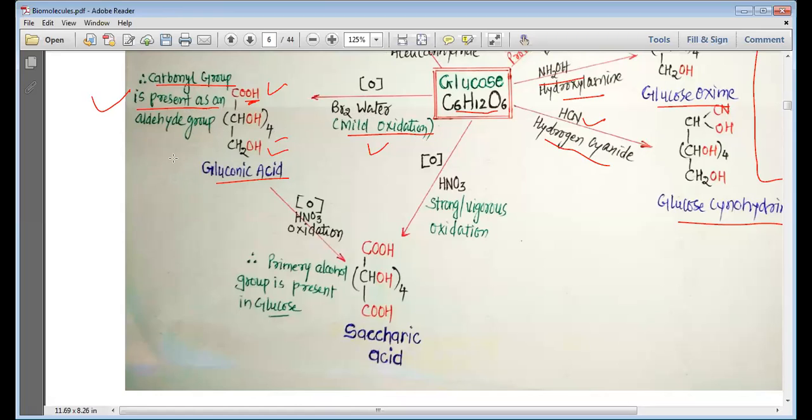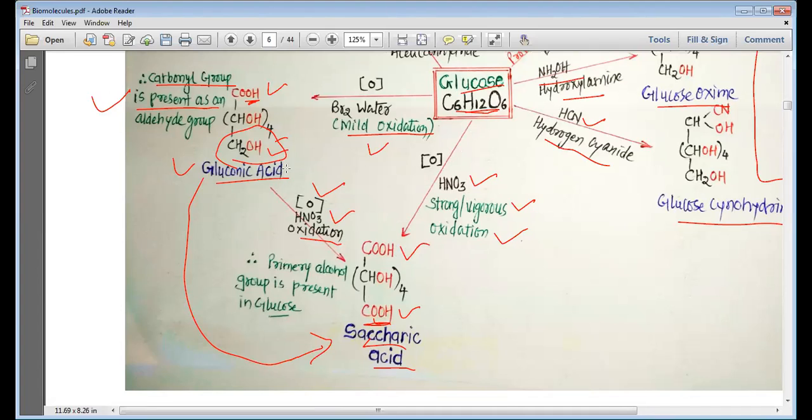Now what happens, this gluconic acid, when it is oxidized with HNO3, which is a strong oxidizing agent, gives us saccharic acid, and this saccharic acid has the CH2OH converted to COOH. So again, this gluconic acid, when oxidized with the strong oxidizing agent, this CH2OH group is also converted into COOH. Now if we directly oxidize glucose with the strong or vigorous oxidizing agent, that is HNO3, we directly get saccharic acid, where on the first carbon and the last carbon we have COOH.